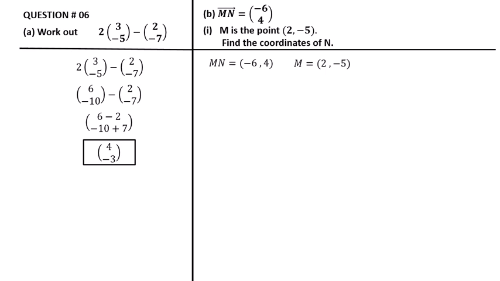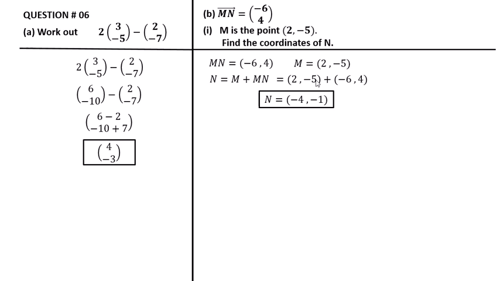So M is equal to 2, minus 5, and the formula to find the coordinate of N is M plus MN. So putting the point of M, 2 and minus 5, and here plus is the same, and here is the point of MN, which is minus 6 and 4.